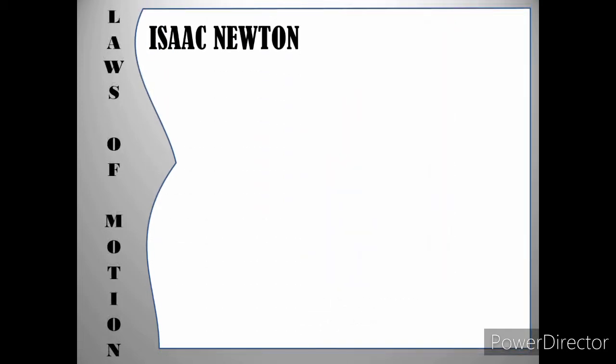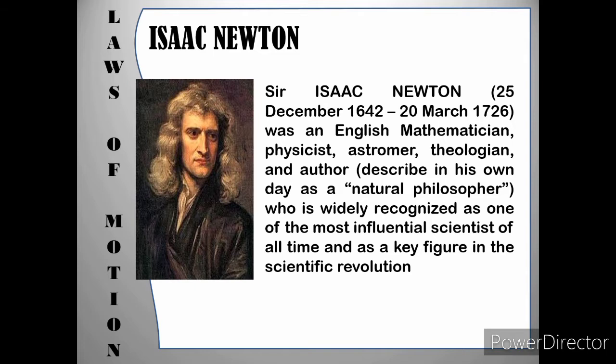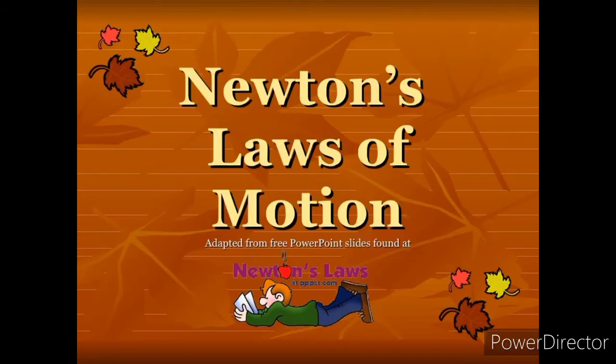Who is Isaac Newton? Sir Isaac Newton, December 25, 1642 to March 20, 1726, was an English mathematician, physicist, astronomer, theologian, and author, describing his own day as a natural philosopher, who is widely recognized as one of the most influential scientists of all time, and as a key figure in the scientific revolution.